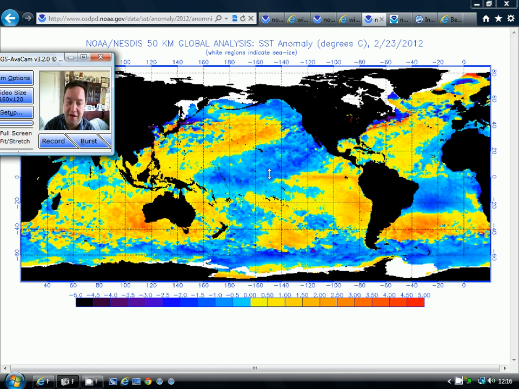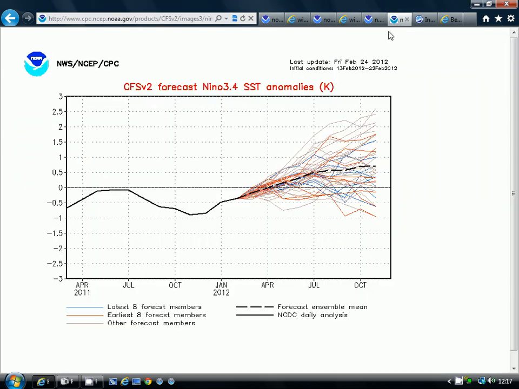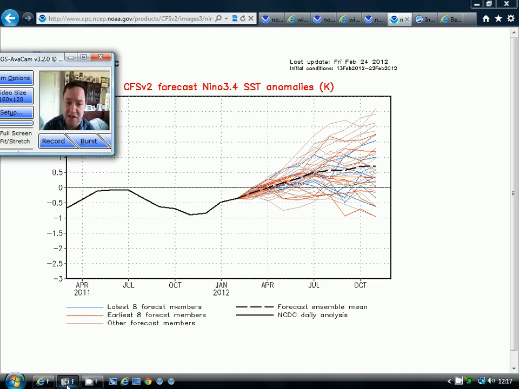We've been under La Nina conditions for around 2 years, and now we're looking at a change taking place around Peru and Chile, and we need to see whether that change is going to lead us into an El Nino event. And I do think that we could start to see an El Nino event as we go through this year. This is the climate model from the US.